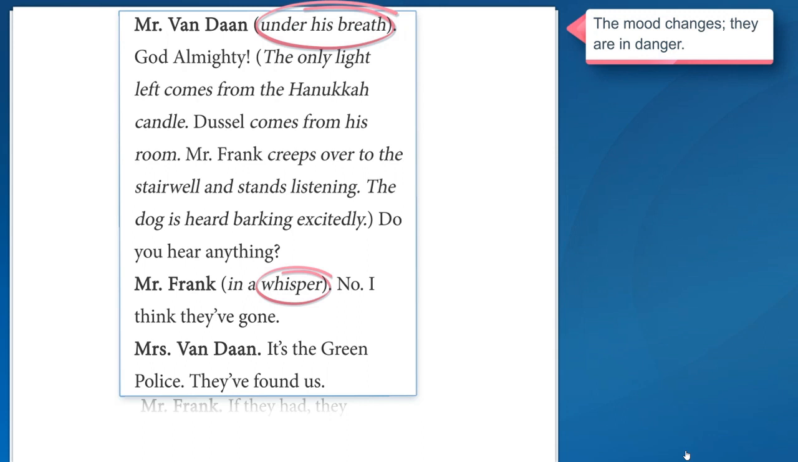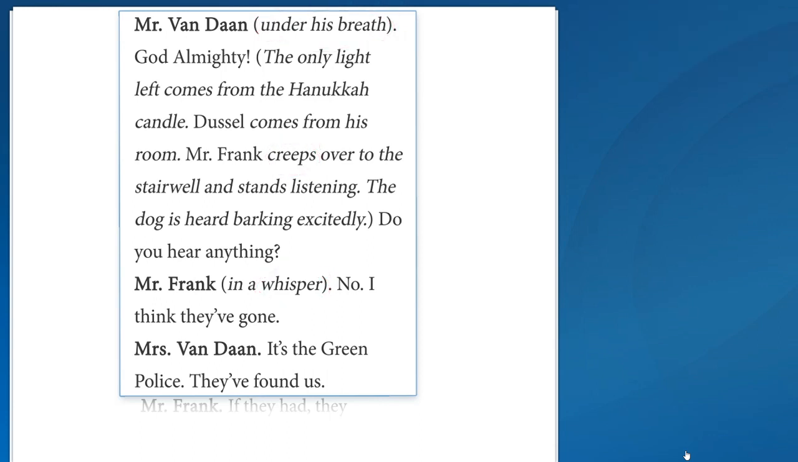The reason they're in the attic is to hide from the Nazis, but this is the first time there's a real possibility of being found. And you have this coming together of the characters. Dussel comes out, Mr. Frank creeps to the stairwell, and a sense that everyone is listening intently. The loudest thing is the dog downstairs. Yeah, that dog barking adds to the tension of the moment. It barks excitedly, which is kind of nerve-wracking if you're already scared.